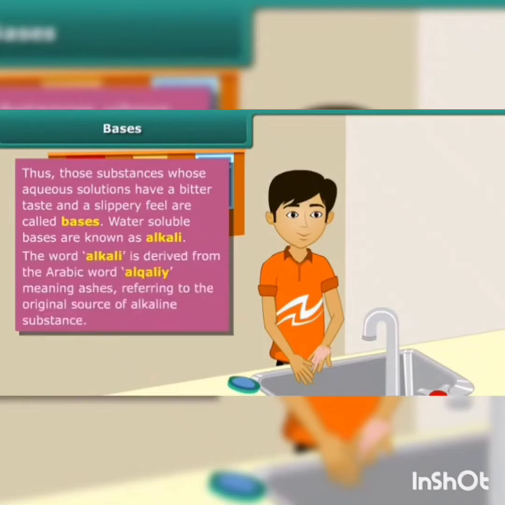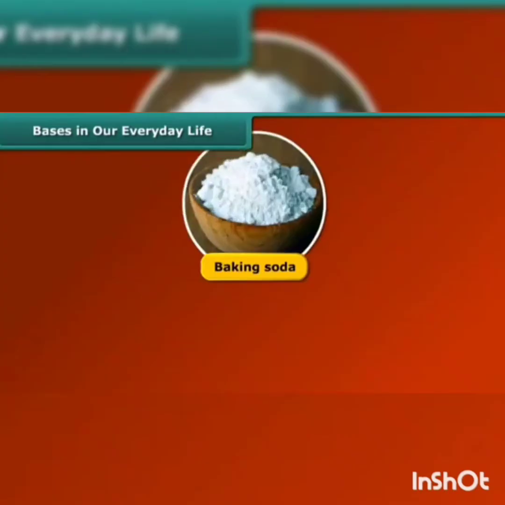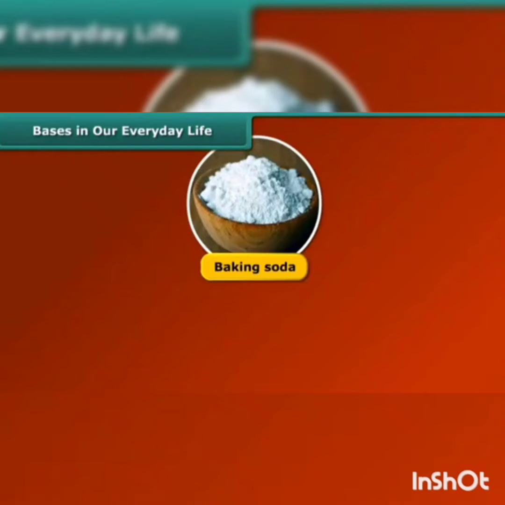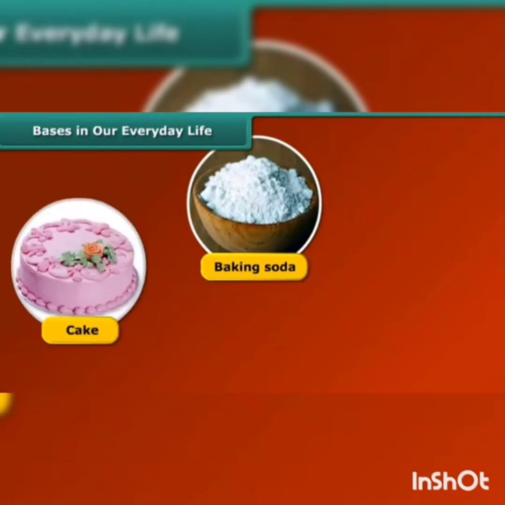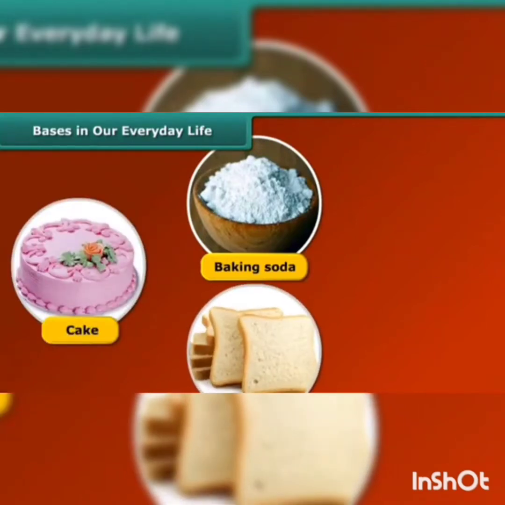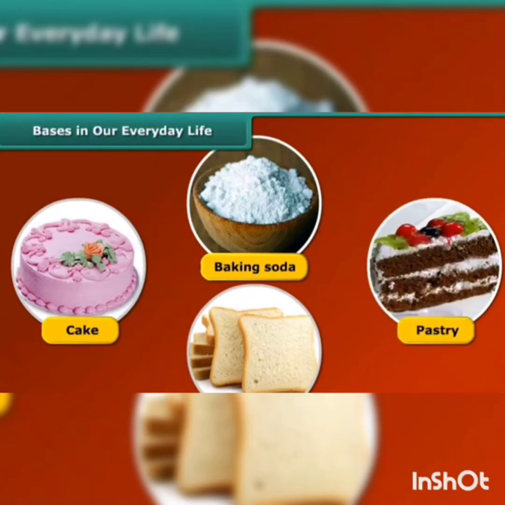The word alkali is derived from the Arabic word alkali, meaning ashes, referring to the original source of alkaline substances. Dear students, we all know that baking soda, which is used to make cake, bread and other bakery items, is an example of a base.